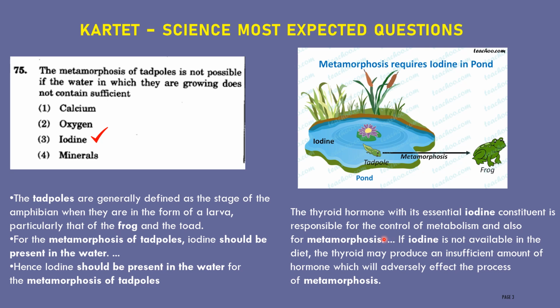If iodine is not sufficient, what is the cause? Let us see here. If iodine is not available in the diet, the thyroid may produce an insufficient amount of hormone, which will adversely affect the process of metamorphosis. If a sufficient amount of iodine is not present in the water, then it will adversely affect metamorphosis. Therefore, iodine in water is necessary for the process of metamorphosis.